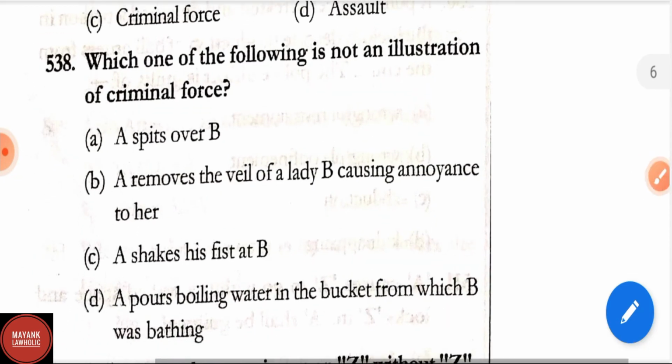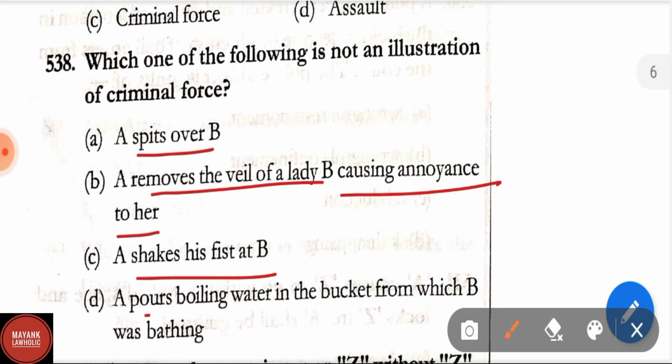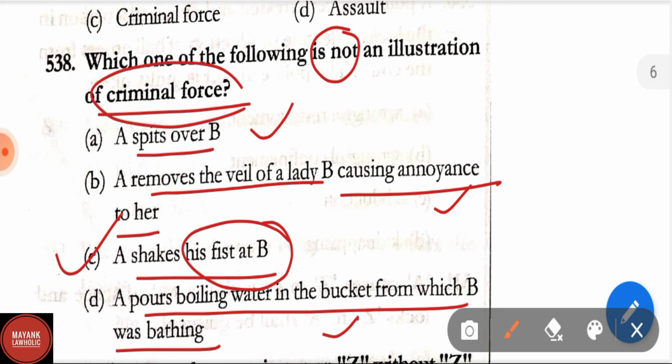Question number 538. Which one of the following is not an illustration of criminal force? Option A, A spits over B. A removes the veil of a lady B, causing annoyance to her. A shakes his fist at B. A pours boiling water on the bucket from which B was bathing. Correct answer is option C, that is A shakes his fist at B. This is not an illustration of criminal force. The other options, that is options A, B and D, are illustrations of criminal force.